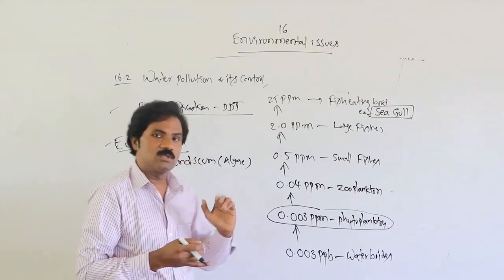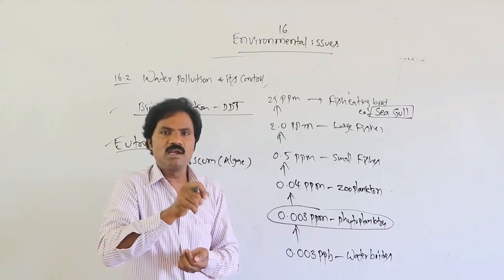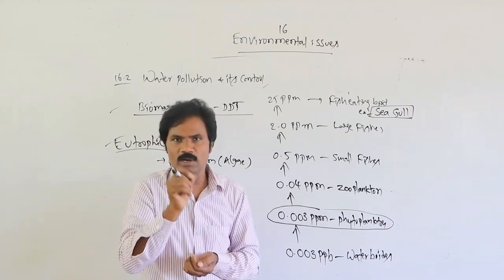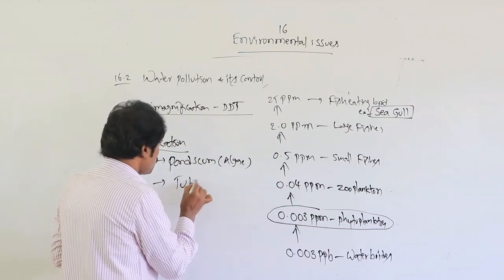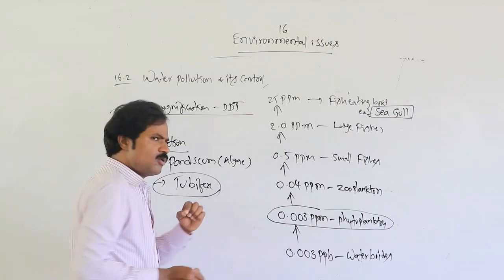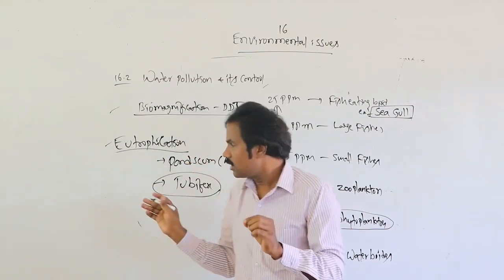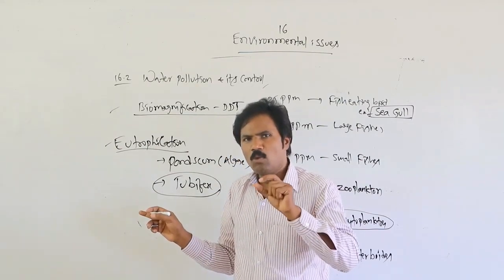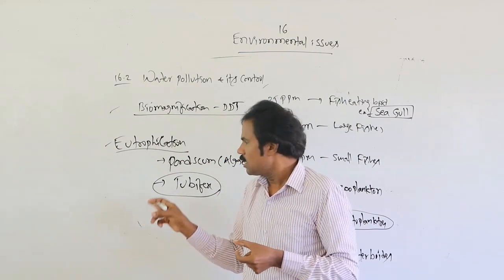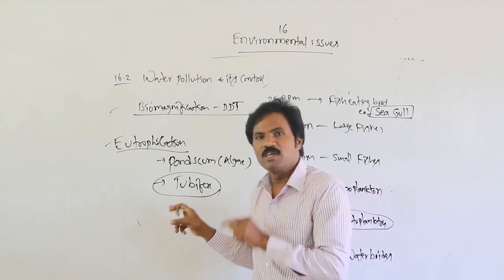Then another very important point: how can you identify the indicator of water pollution? One among the annelid organisms, Tubifex. It can withstand and persist at maximum concentrations, but beyond that concentration it is unable to survive or inhabit that specific environment.